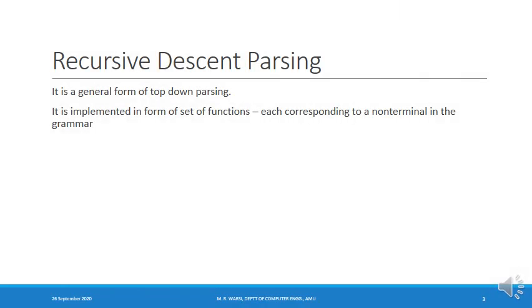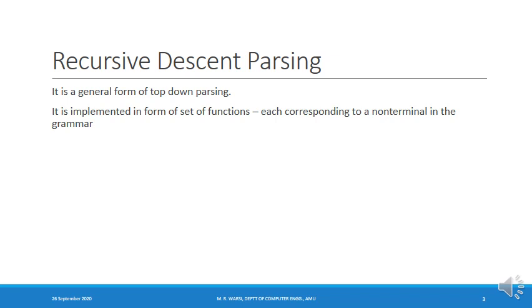Recursive descent parsing is a general form of top-down parsing, and we discussed the basic idea of this in the previous slide. Now we'll discuss implementation of recursive descent parsing. Implementation is done in the form of a set of functions, and we write a function corresponding to each non-terminal which is there in the grammar.